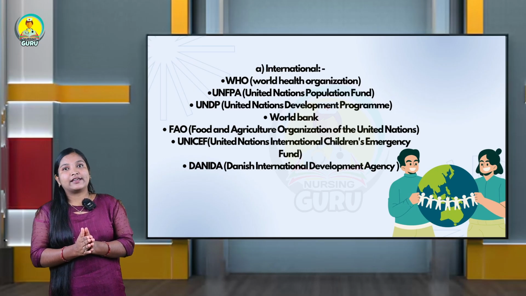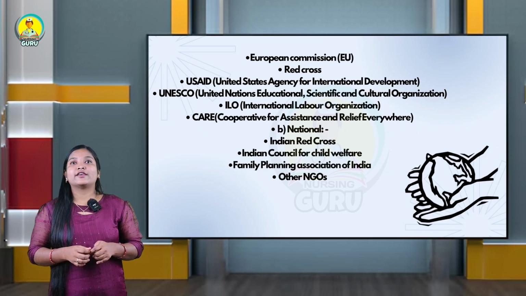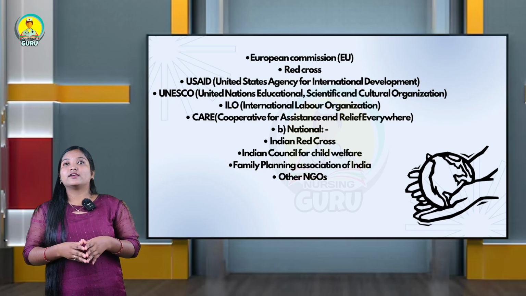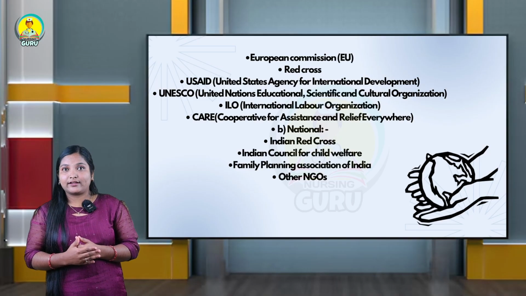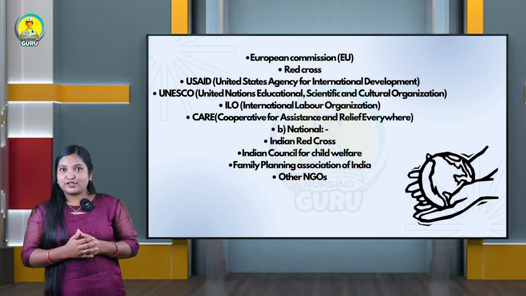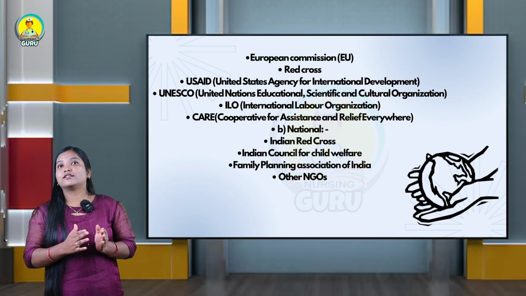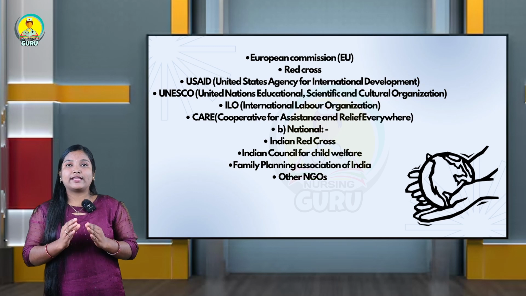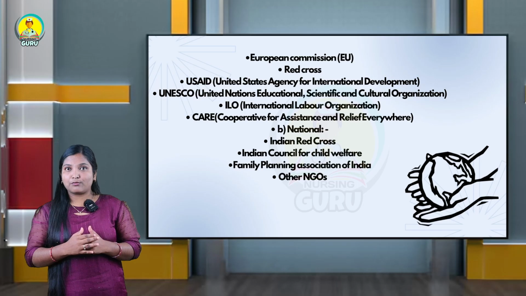WHO means World Health Organization. UNFPA means United Nations Population Fund. UNDP. So these are all the things we are going to study in this unit, health agencies. We are going to study agencies like the Red Cross Society and World Bank. Then we are going to study the WHO, UNICEF, UNDP. These are the things we are mainly going to focus on in this unit. Okay, this is also a very important unit. Each and every health agency is very important.